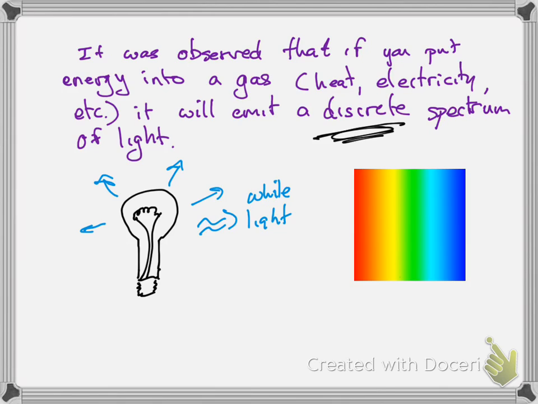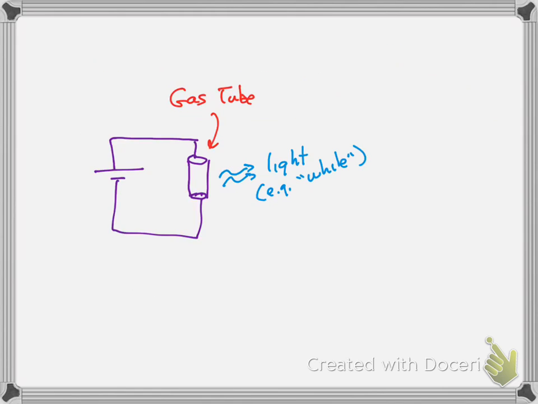But if you look at that spectrum and you break up that light into its constituents, and we'll talk in a second about how you do that, you get sort of a continuum. You get the rainbow, right? You get all colors coming from a light bulb. Well, what you find if you put energy into a pure gas or a dilute gas is that that doesn't happen, that you get discrete light. And we'll show this in class, but I'm going to talk about it here.